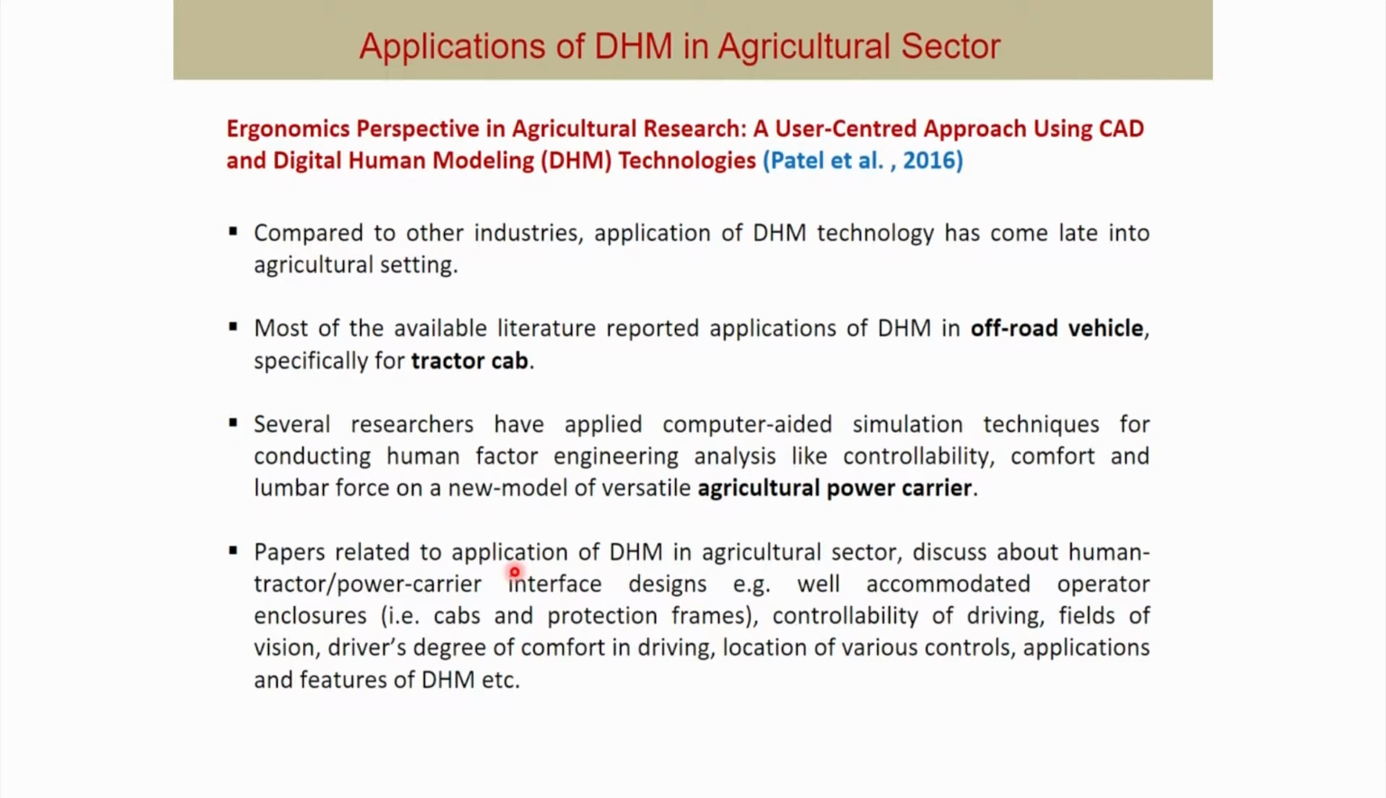Papers related to application of DHM in agricultural sector discuss human tractor oblique power carrier interface design, as for example well accommodated operators enclosure, that is cabs and protection frames, controllability of driving, field of vision, diverse degree of comfort in driving, location of various controls, applications and features of DHM, etc. So, most of these papers related to digital human modeling software's application in agriculture sector deal with all these areas.